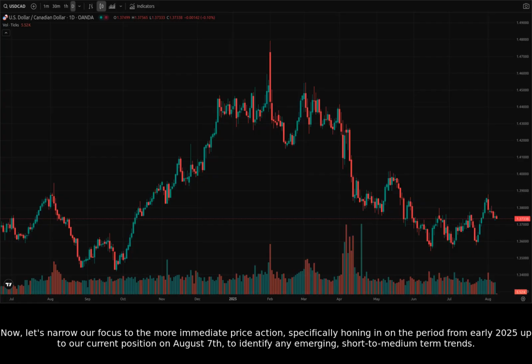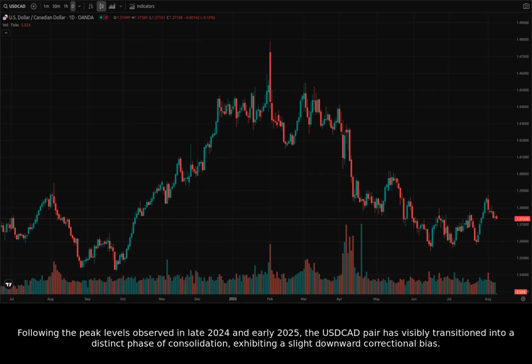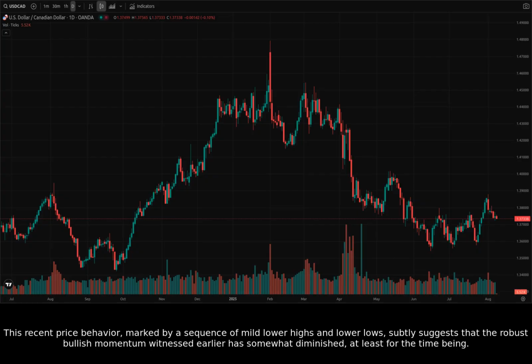Now, let's narrow our focus to the more immediate price action, specifically honing in on the period from early 2025 up to our current position on August 7th to identify any emerging short to medium-term trends. Following the peak levels observed in late 2024 and early 2025, the USDCAD pair has visibly transitioned into a distinct phase of consolidation, exhibiting a slight downward correctional bias. This recent price behavior, marked by a sequence of mild lower highs and lower lows, subtly suggests that the robust bullish momentum witnessed earlier has somewhat diminished, at least for the time being.